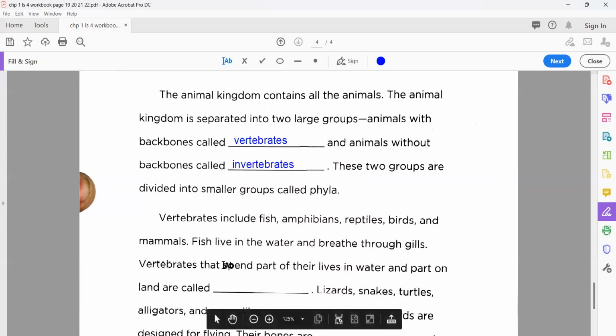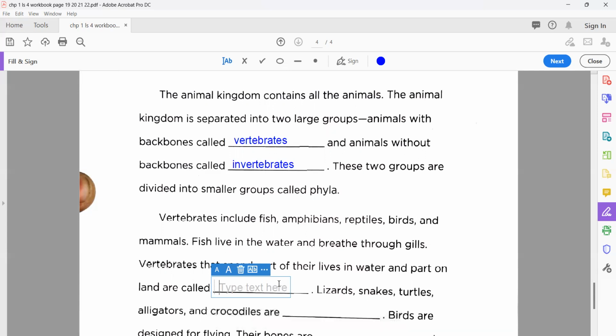So vertebrates that spend part of their life in water and part on land are called, yes, as I explained before, there is also a type of animals that can spend their life in water and outside the water on land. So what do we name them?